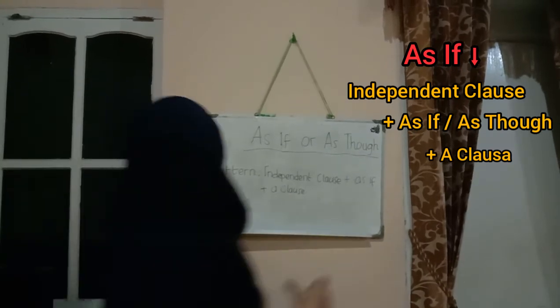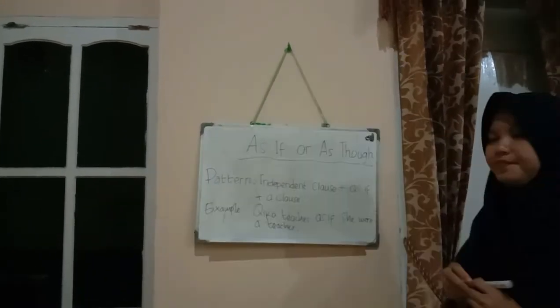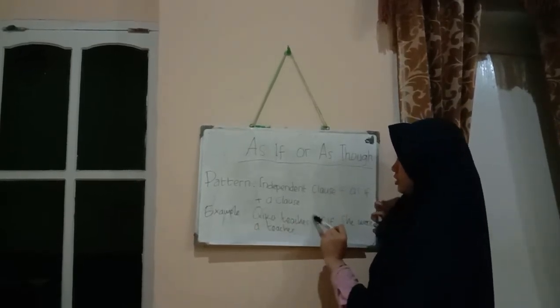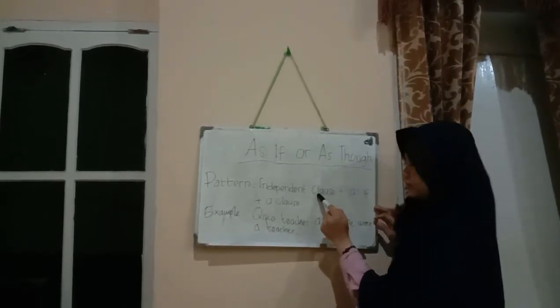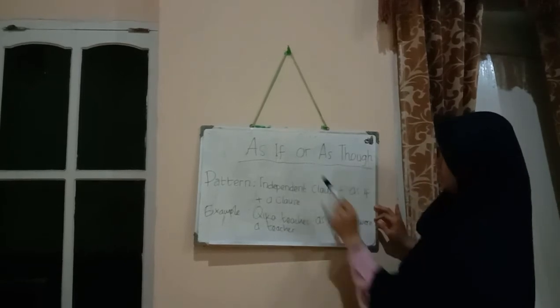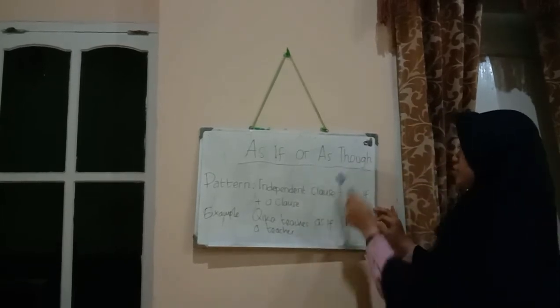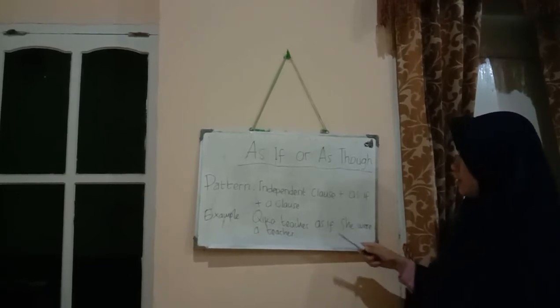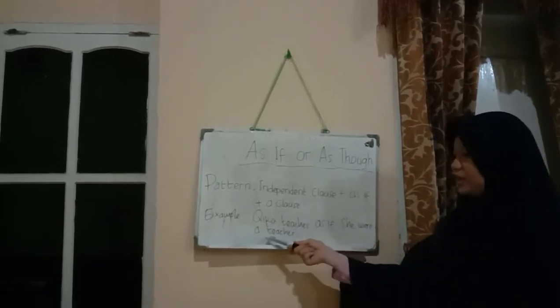Here is the example. Kika teaches is the independent clause, and then I use as if, but it's okay if you want to use as though because they have the same meaning. And then the clause is she were a teacher.